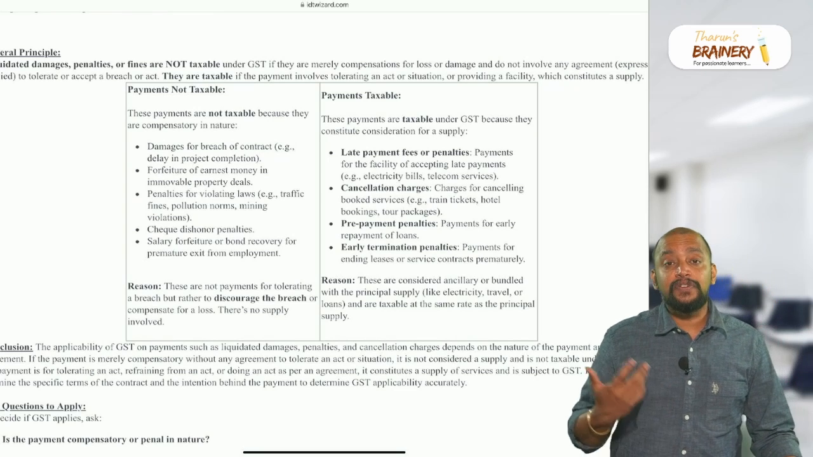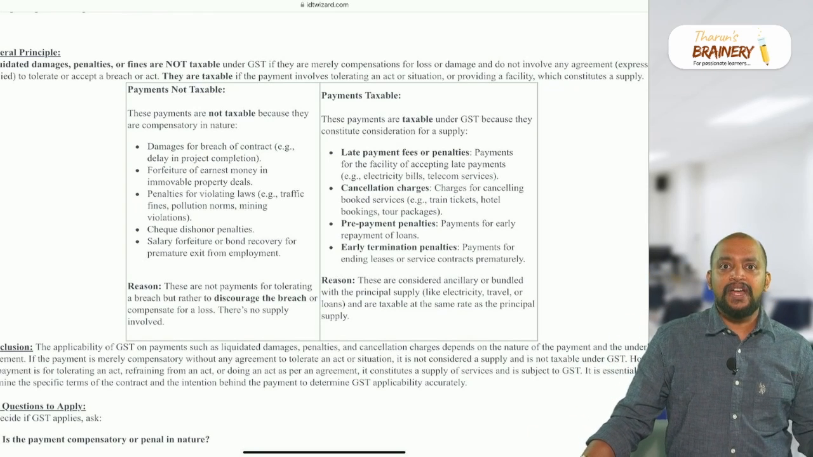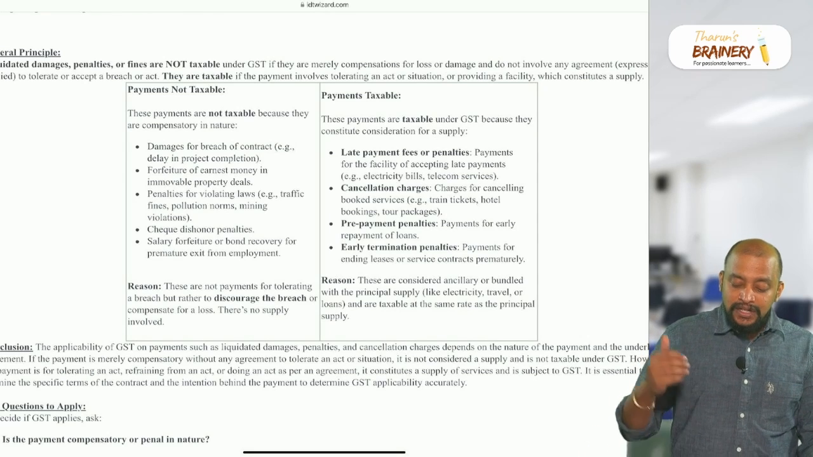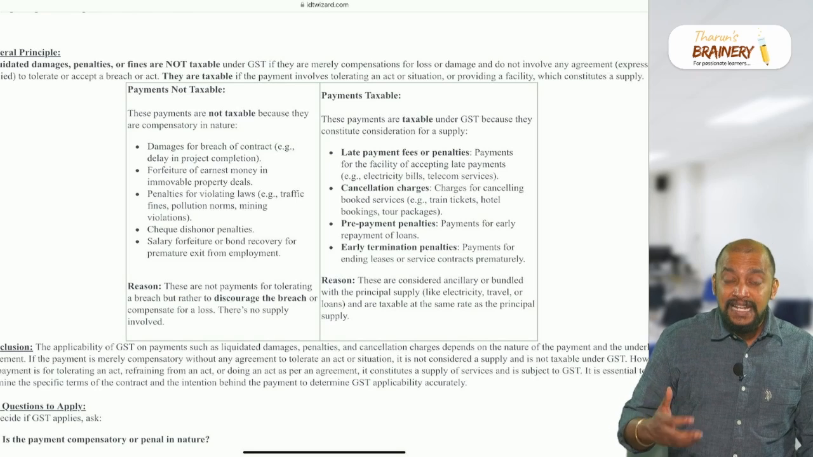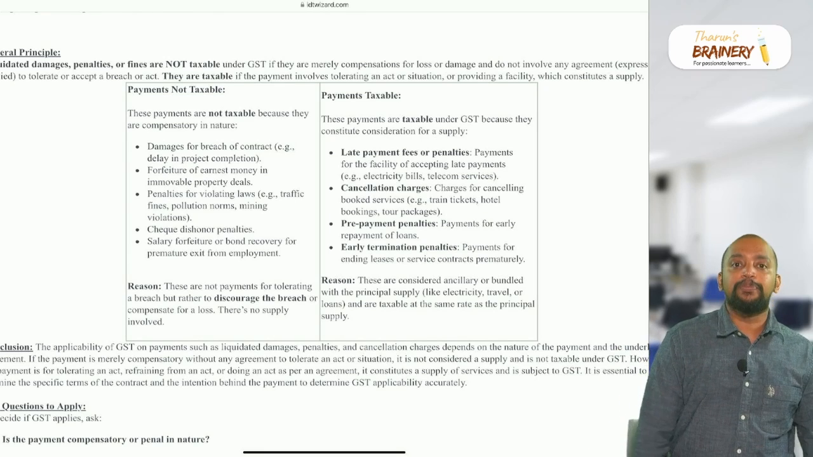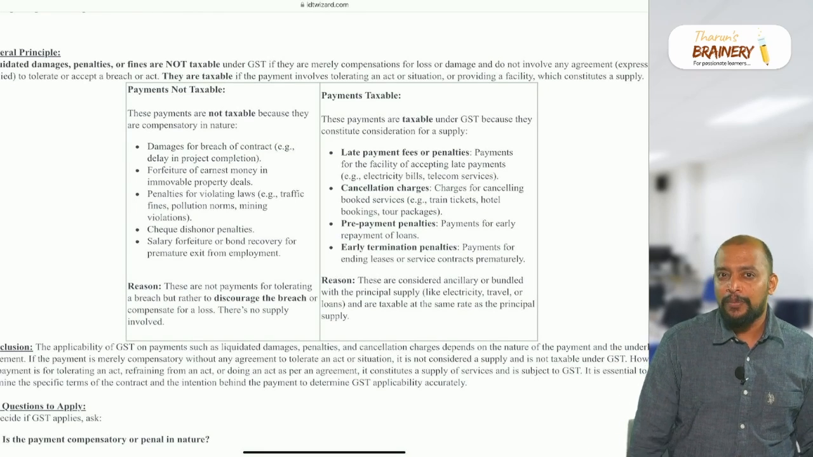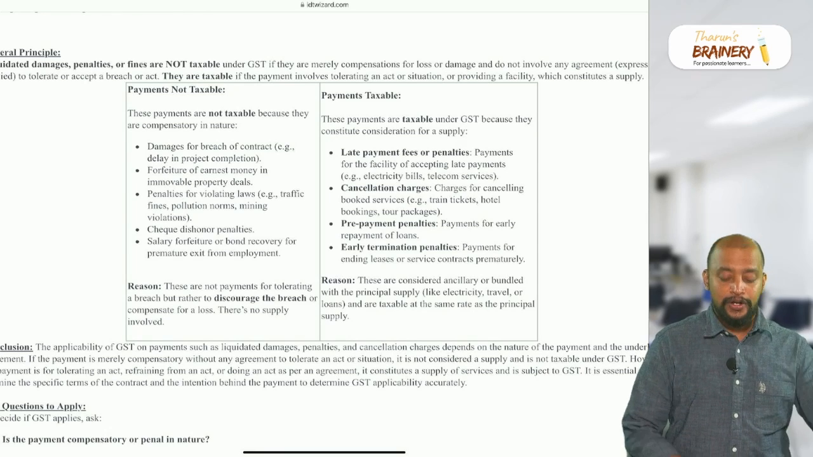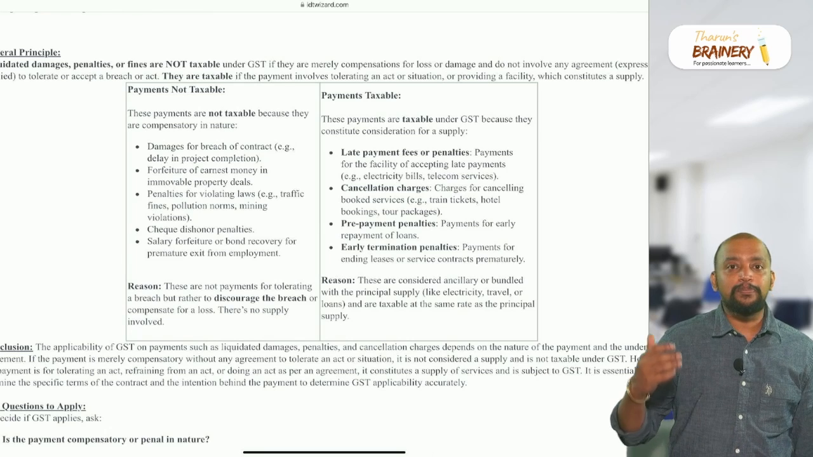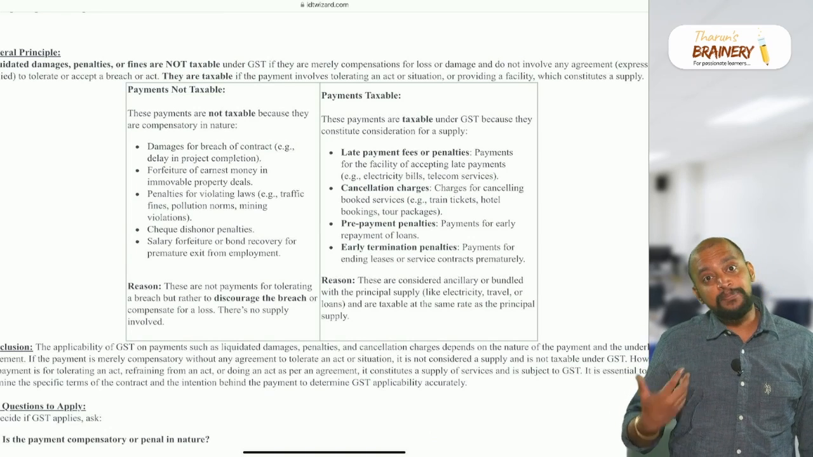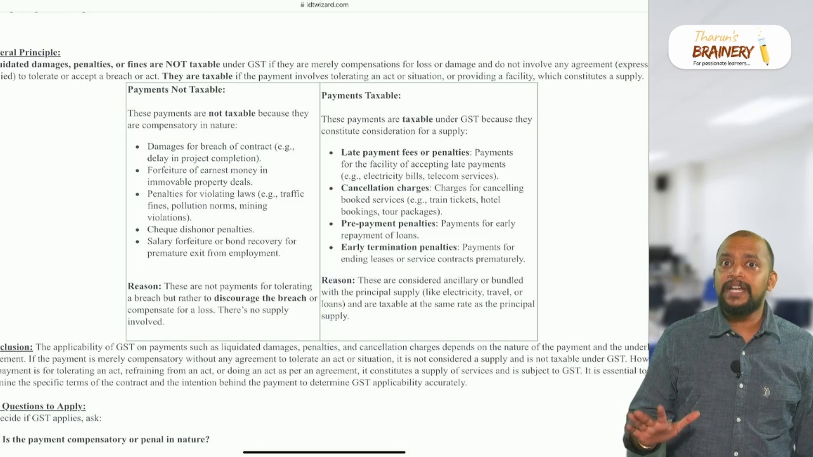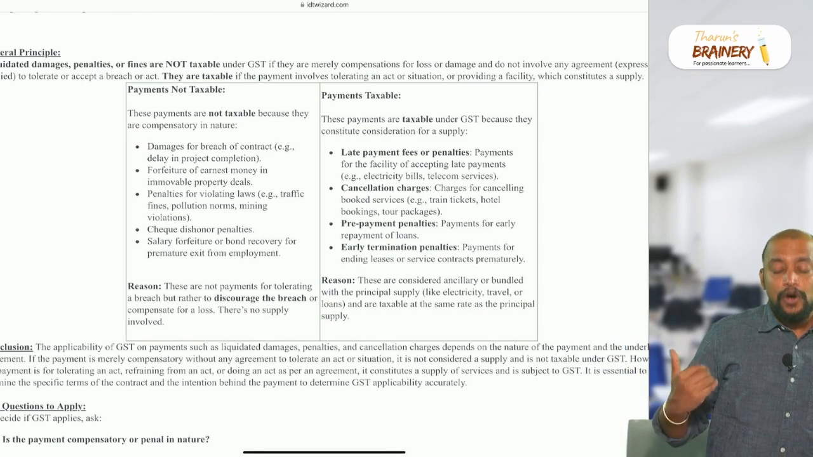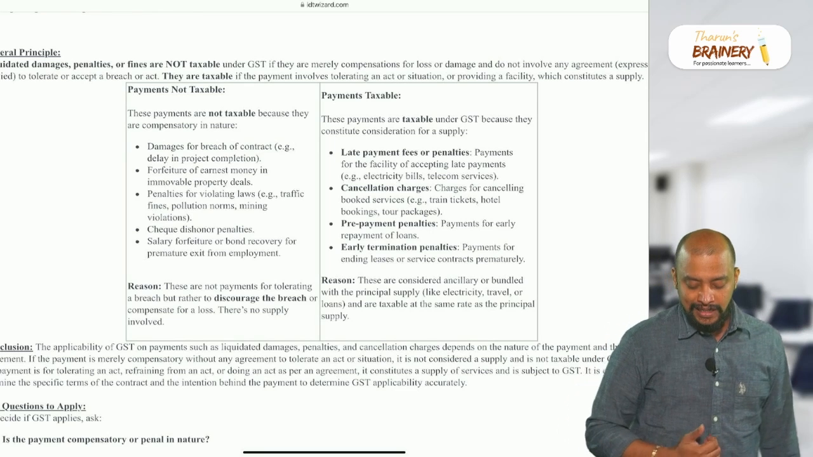Then penalties for violation of laws like traffic fines, pollution norms, mining violations, check dishonor charges, salary forfeiture or bond recovery for premature exit from employment. These are all not taxable. What is the reason behind it? Why is it not taxable? Because these are not payments for tolerating a breach. Rather, it is to discourage the breach or to penalize or compensate the person.